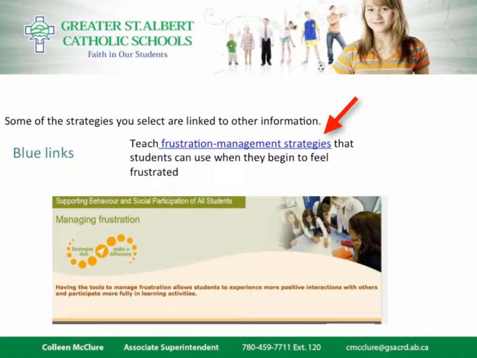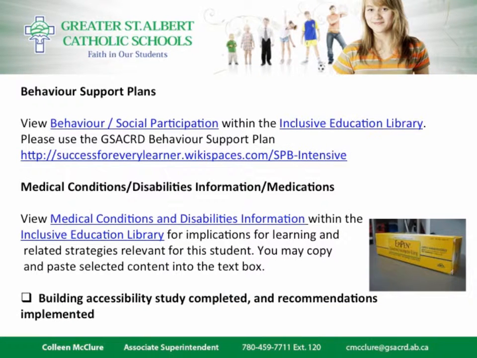For example, the strategy, Teach Frustration Management, outlines steps students and staff may use to help students with self-regulation. If the student you are creating an IPP for has a behavior support plan, please indicate the plan is on the student record. The teacher guide provides a link to the GSACRD Behavior Plan template and programming information, including the comprehensive list of universal, targeted, and intensive individualized behavior supports posted on the GSACRD wiki space, Success for Every Learner.